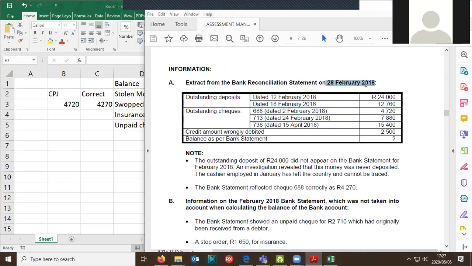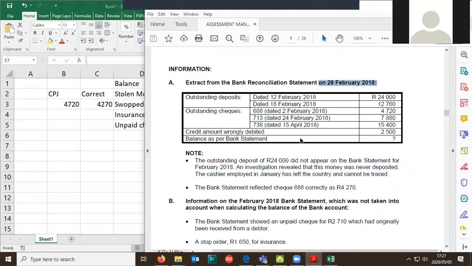Today is the 28th of February. The 18th of February, we were supposed to deposit the cash. Today is the 28th of February. Yeah, that's 10 days later. How come a deposit is outstanding for 10 days? That's rolling off cash. Are you with me? Someone's keeping the cash there for themselves and only depositing that cash on a later date. That's what we call the rolling of cash. So that is really a problem.